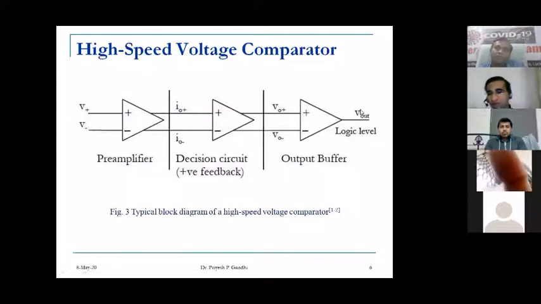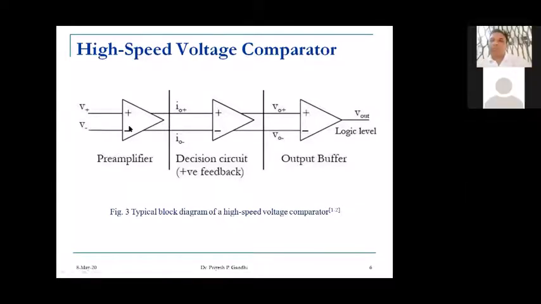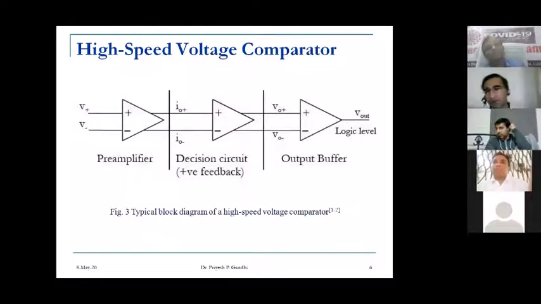When we want to design a high speed comparator, this is its basic block diagram. There are three stages. The first stage is the pre-amplifier, through which we give the inputs. The pre-amplifier determines which input is higher, and depending on that it generates the signals that are given to the decision circuit. That has positive feedback. Why is positive feedback used in a comparator?